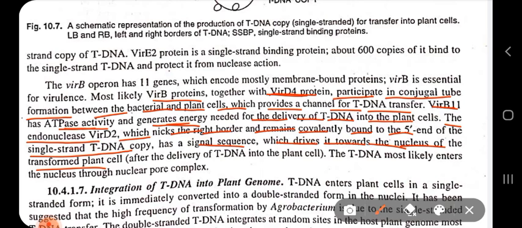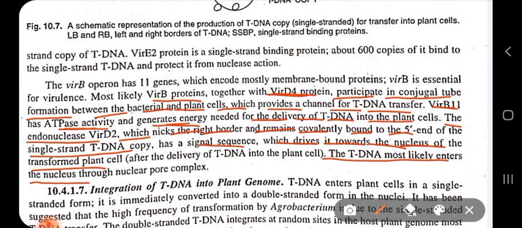When the tDNA has been fully displaced from the Ti plasmid and is going to be transferred to the host plant cell, VIR-D2 serves as a signal sequence which drives it towards the nucleus of your transformed plant cell, because that plant cell is going to be transformed. It is going to be modified with the tDNA genome. That's why I say transformation.